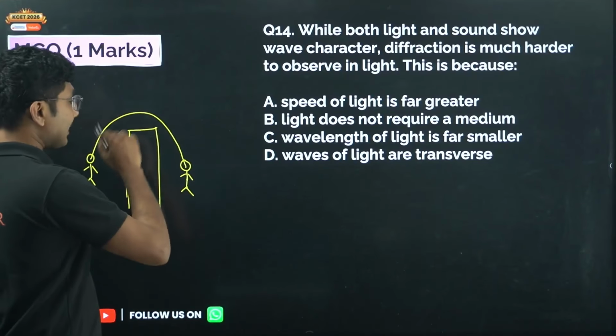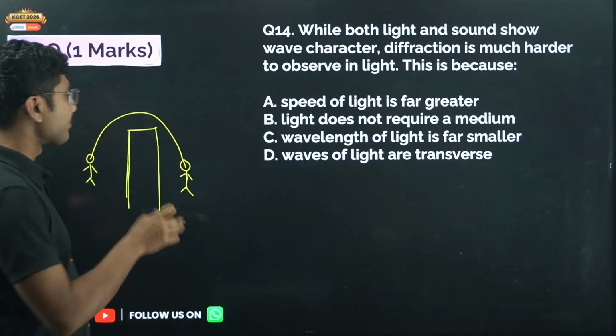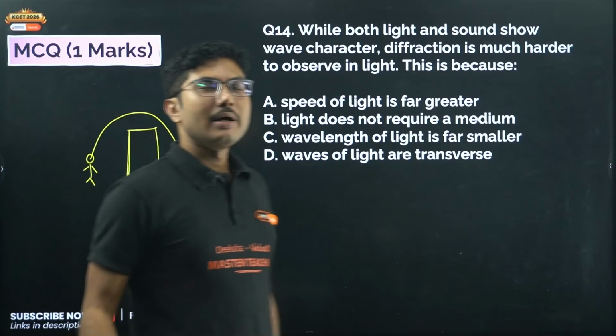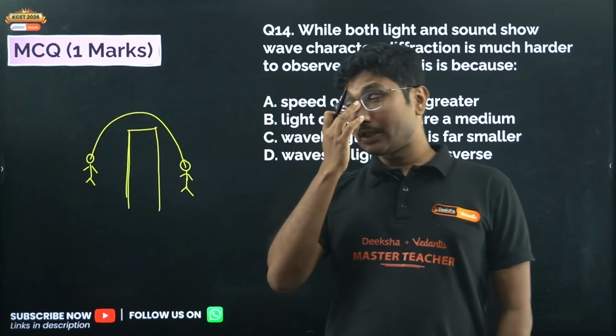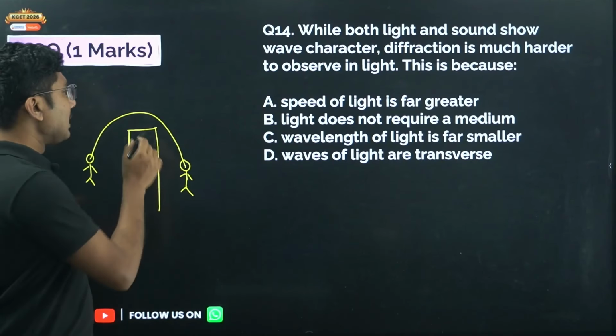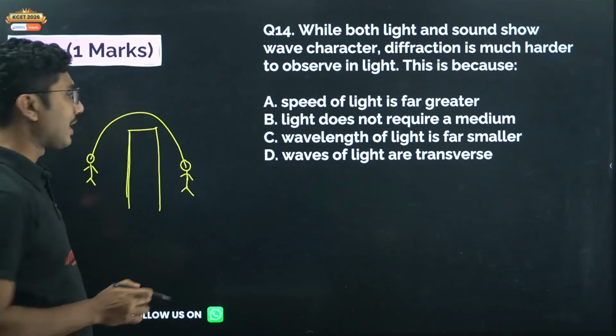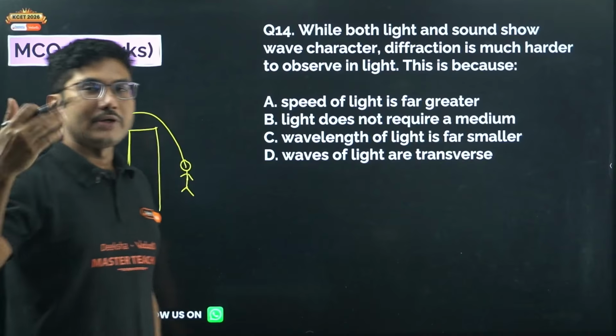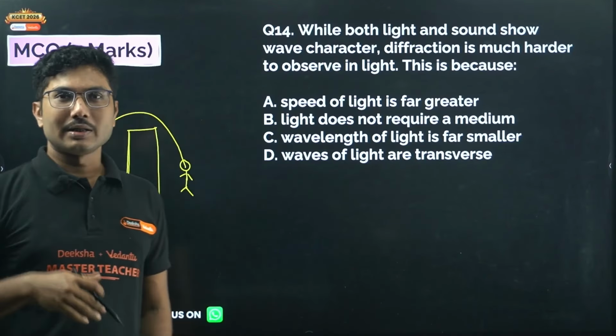That's why sound waves can easily bend even if the obstacle is a little bigger. This is an example of a sound wave getting diffracted, and you can communicate even if you are not looking at the person.